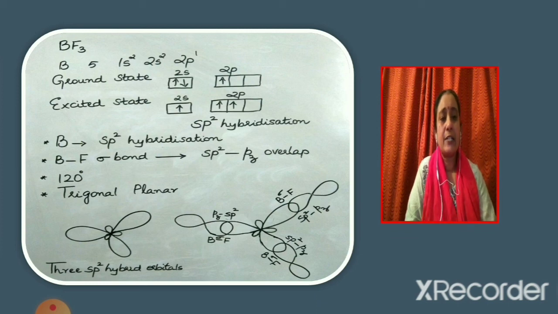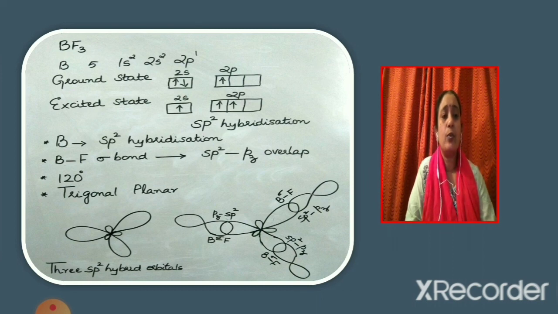In the excited state, one of the 2s electrons gets promoted to the vacant 2p orbital. After that, one 2s orbital mixes with two 2p orbitals to give 3 sp2 hybrid orbitals. So here boron is in the sp2 hybridized state and 3 sp2 hybrid orbitals are formed. These 3 hybrid orbitals have 1 electron each.